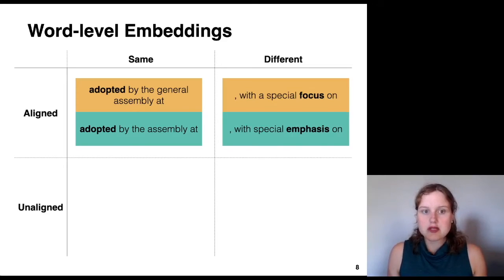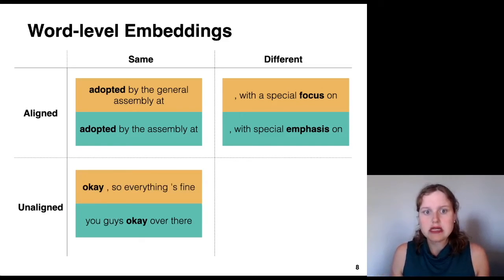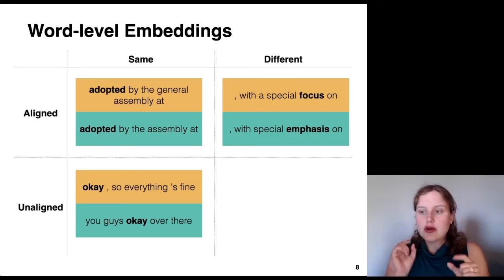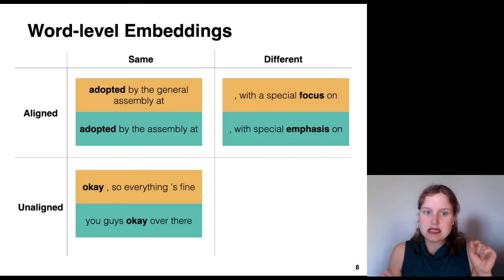Our second category is words that are aligned, so in the same position in the paraphrase, but different words. So this example, with a special focus on, with special emphasis on, focus and emphasis are in the same position in the paraphrase, but they're different words. That's our second category. Our third category is words that are the same word, but they're not aligned in the paraphrase. So consider, okay, so everything's fine, and you guys okay over there? Okay is the same word in both phrases, but it's in a different spot in the paraphrase.